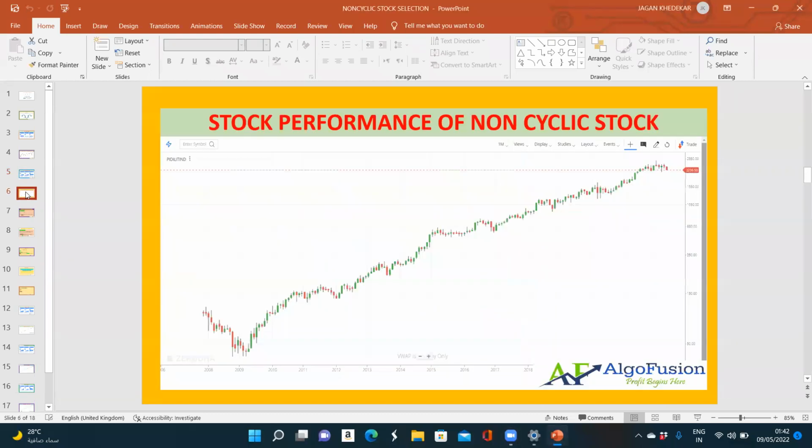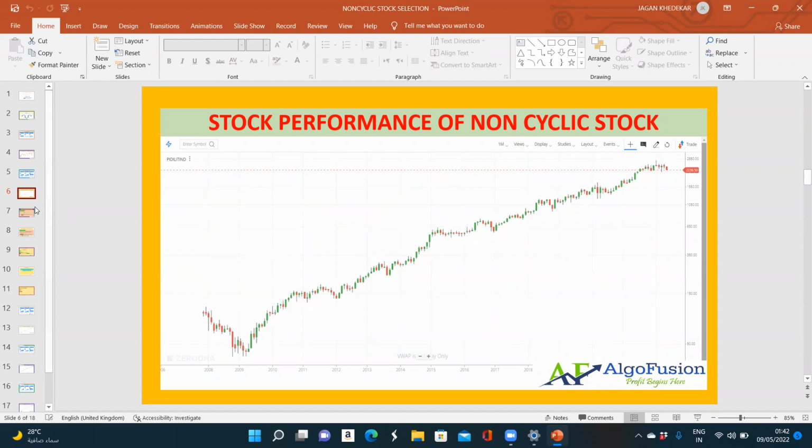And if we see the stock market performance of this non-cyclical stock, it is like this: the price will always go up despite the economic cycle happening around us.